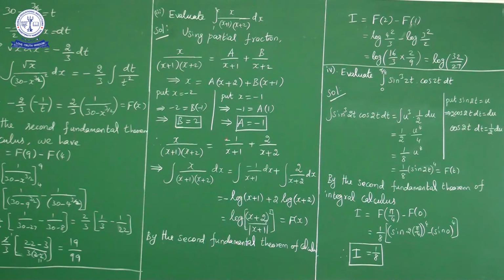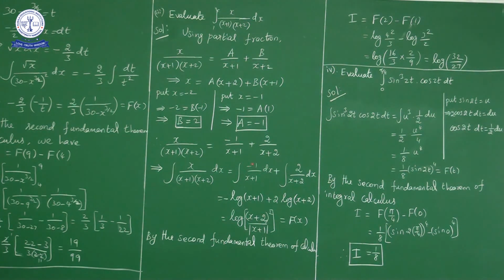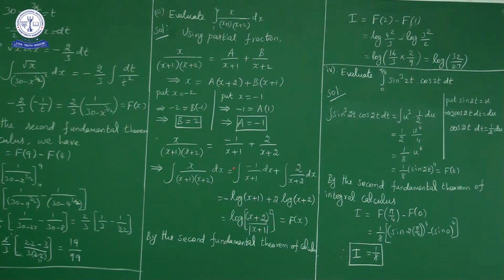So integral of this part is nothing but integral of this part. I will calculate the indefinite integral first. Integral x upon x plus 1 x plus 2 dx is equal to integral minus 1 upon x plus 1 plus 2 upon x plus 2 dx, that we can write as integral minus 1 upon x plus 1 dx plus 2 upon x plus 2 dx. So minus outside, integral 1 upon x plus 1 dx is log mod x plus 1. So we have minus log mod x plus 1 plus 2 outside, integral 1 upon x plus 2 dx is log mod x plus 2.